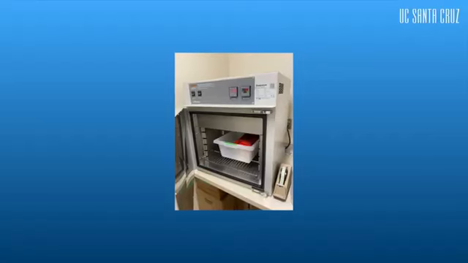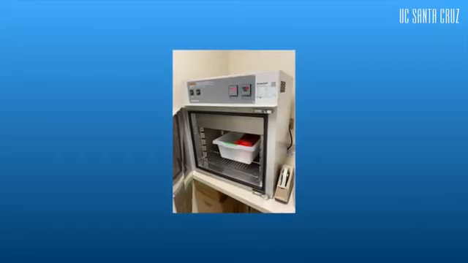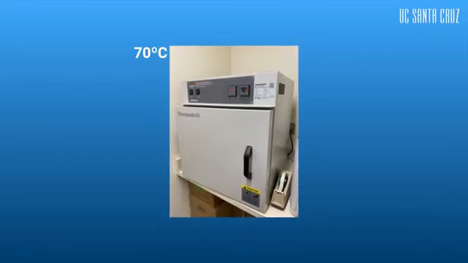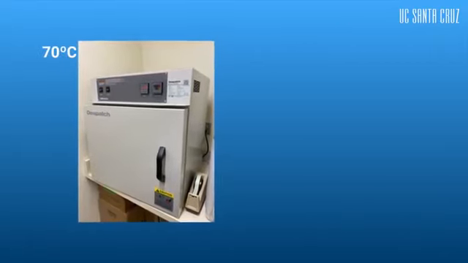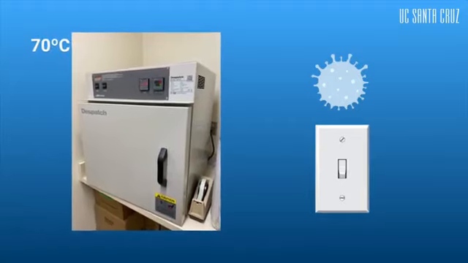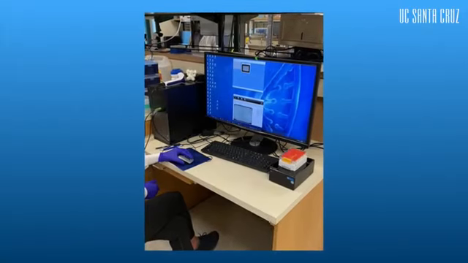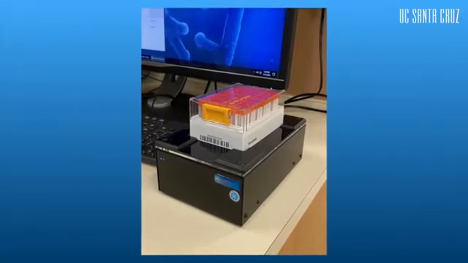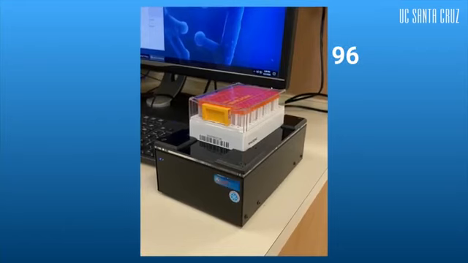Once kits arrive back at our campus, they are brought to the lab and sterilized in an oven at 70 degrees Celsius. This is a safety measure designed to ensure that the virus is deactivated and the genomic material is maintained. Once the kits are sterilized, they are inserted into a barcoded rack, which is placed on a scanner. Then up to 96 tubes can be scanned all at once.